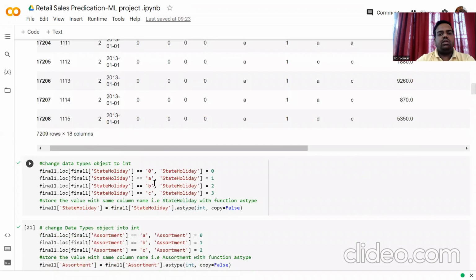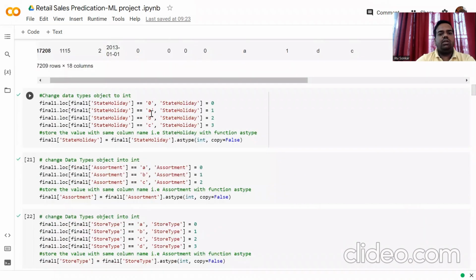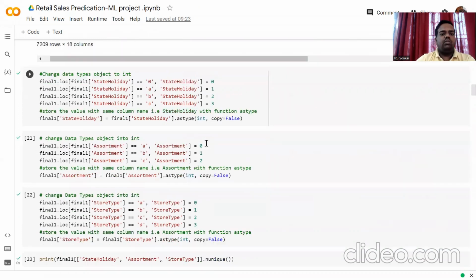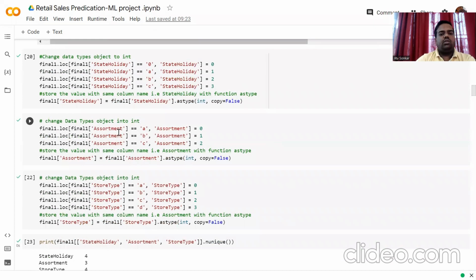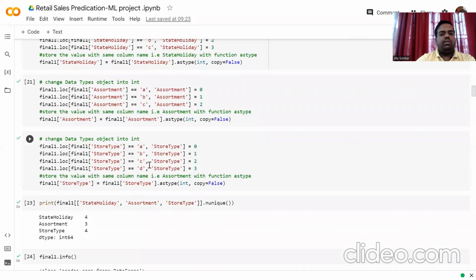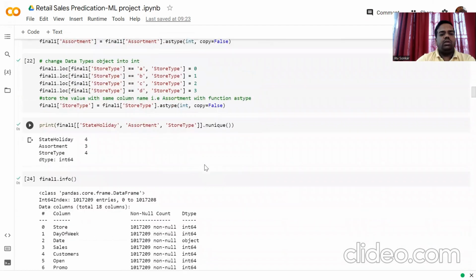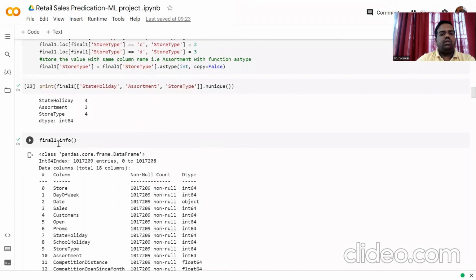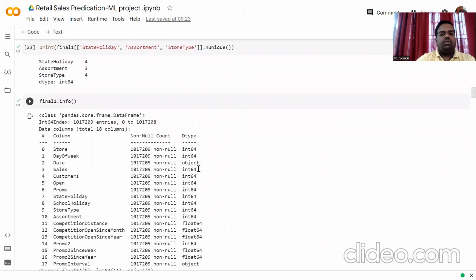In the state holiday, there is 0, A, B, C, D. We have to change these to 0, 1, 2, 3 with an integer data type. Similarly, in the assortment, there is A, B, C that we have to change to 0, 1, 2. Store type is A, B, C, D, and we have to change it to 0, 1, 2, 3. So we have to check within final1.info.